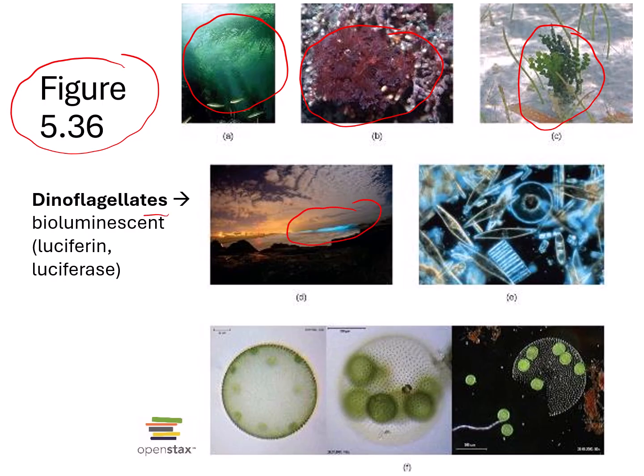In the middle row, we have some glowing blue. This is bioluminescence due to dinoflagellates. So some dinoflagellates have this light-emitting compound called luciferin, and the enzyme luciferase will catalyze the reaction, causing this light to be emitted. And this is assumed to be some kind of defensive mechanism that might startle their predators or maybe make them more visible to larger predators.